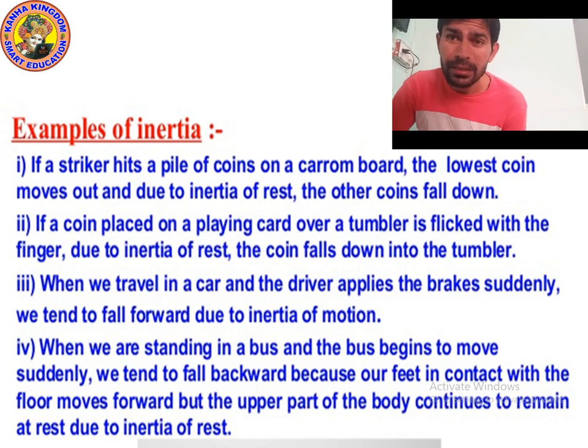So remember guys, example number 3 and example number 4 are very important. Example number 3: when we travel in a car, the driver applies the brake, suddenly we tend to fall forward due to inertia of motion. Example number 4: when we are standing in a bus and the bus begins to move, suddenly we tend to fall backward because our feet in contact with the floor move forward, but the upper part of the body continues to remain at rest due to inertia of rest. I hope you understood. Now let's move on to the next point.